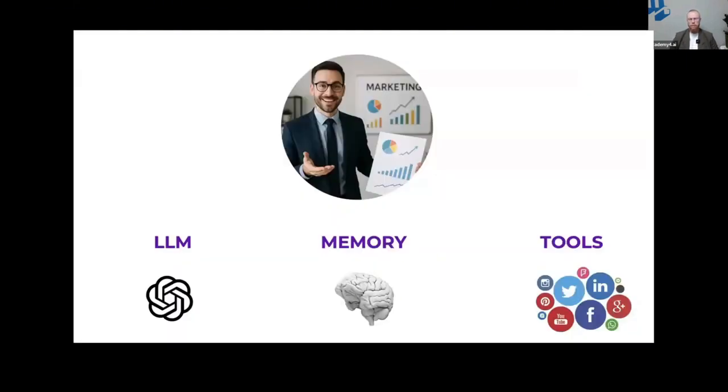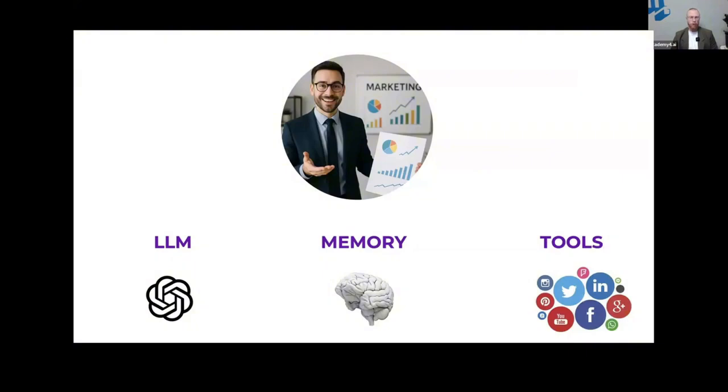First of all, in my opinion, it's important to understand what an agent actually is, because quite often people don't understand what an agent is. An agent consists of three main elements. The first part is an LLM, large language model, for example Perplexity, Claude Anthropic, ChatGPT, and co. The second part is the memory.